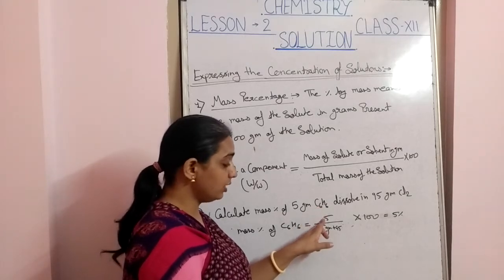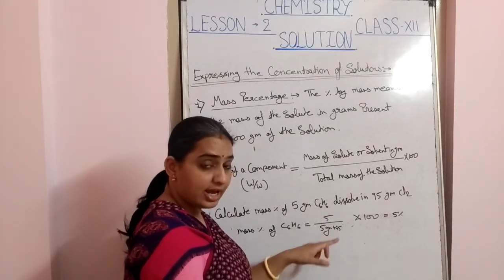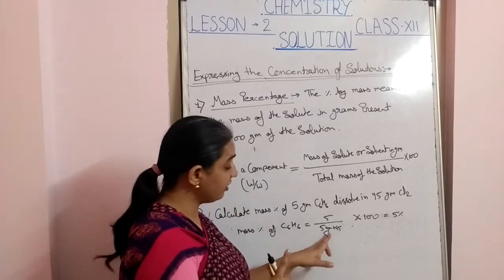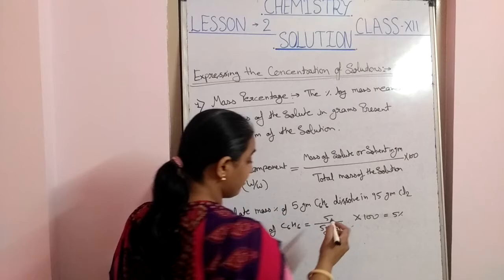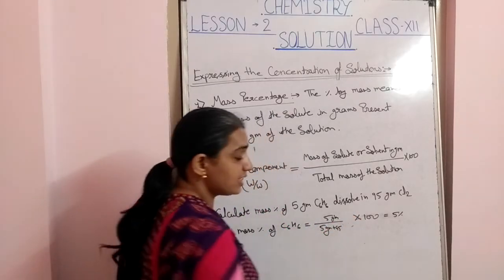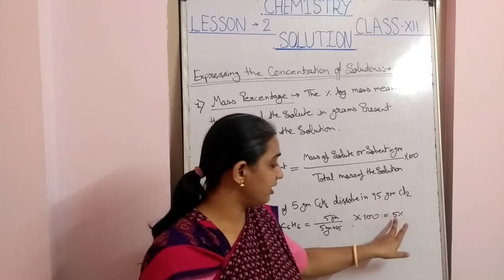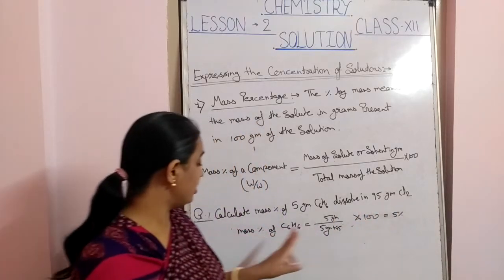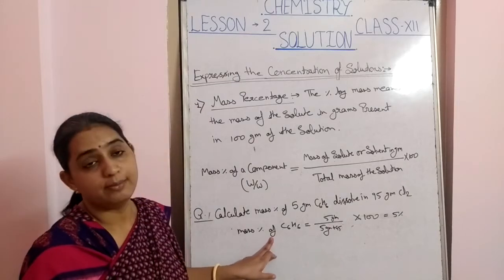So mass of solute is 5 upon mass of solute plus mass of solvent, that is 5 gram plus 95 gram. It is given in grams, so gram by gram will cancel, and multiply by 100. So 5% is the answer. That is, 5% is the mass percent of the benzene.